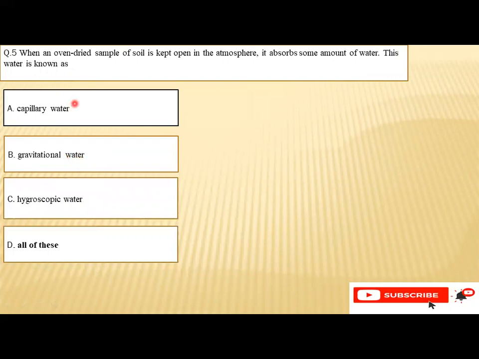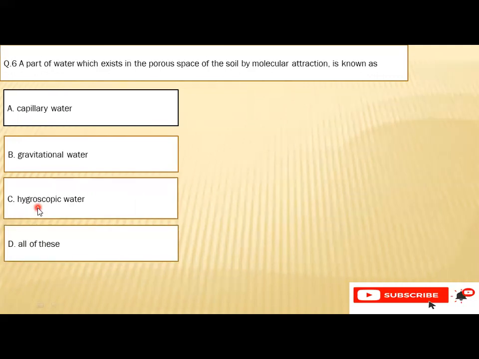Question number five is when an oven dried sample of soil is kept open in the atmosphere, it absorbs some amount of water. This water is known as A. Capillary water, B. Gravitational water, C. Hygroscopic water, or D. All of these. So the right option is C, that is hygroscopic water.